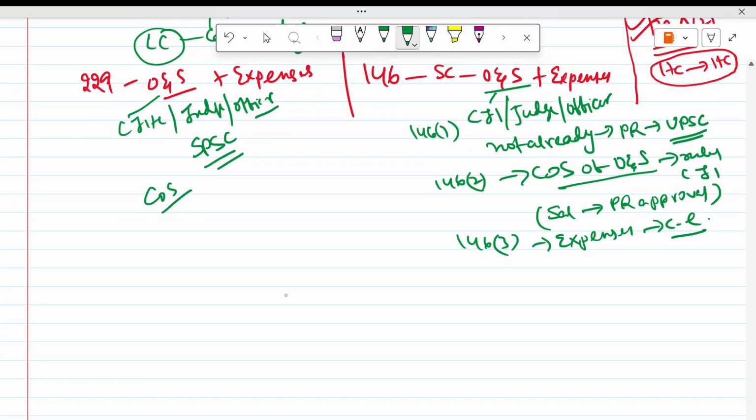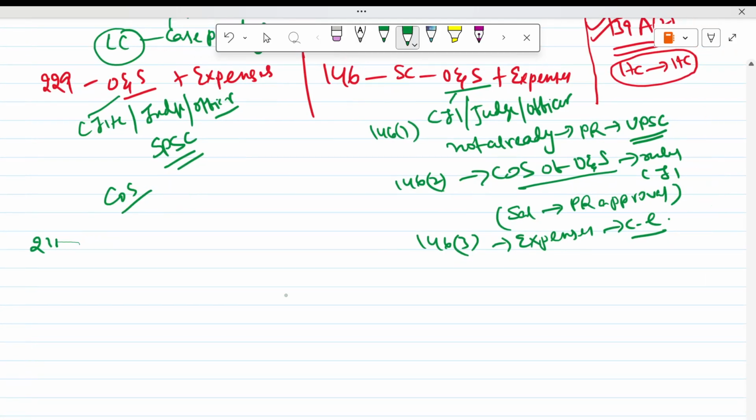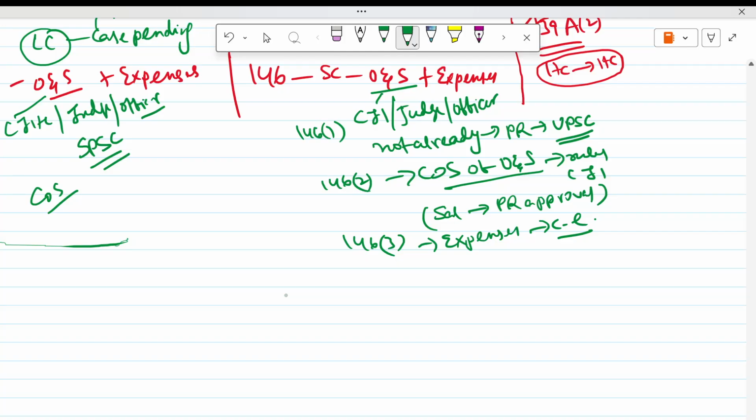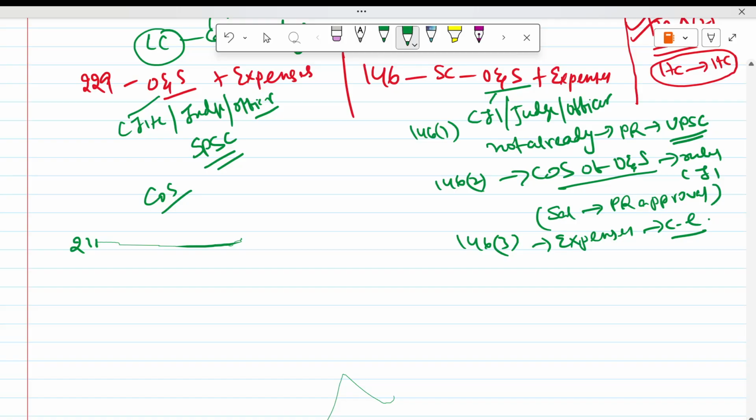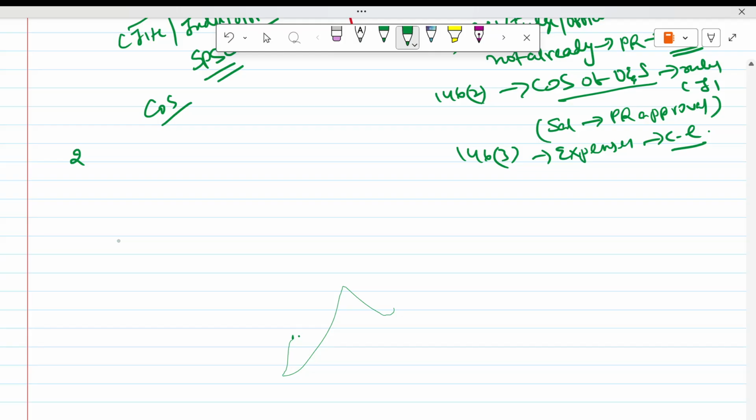Then if you come to 230, this is extension of the High Court to a Union Territory.